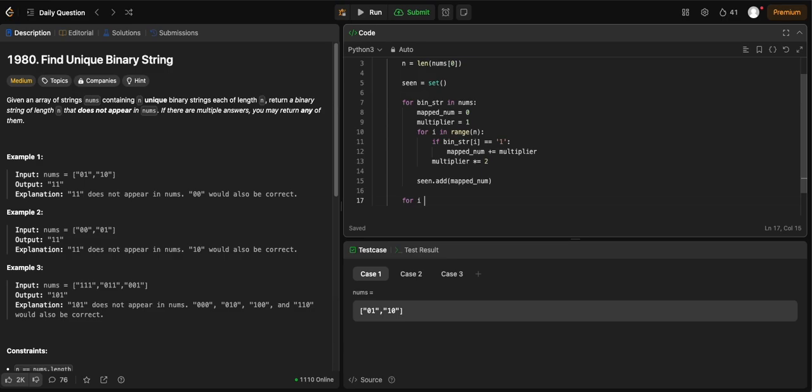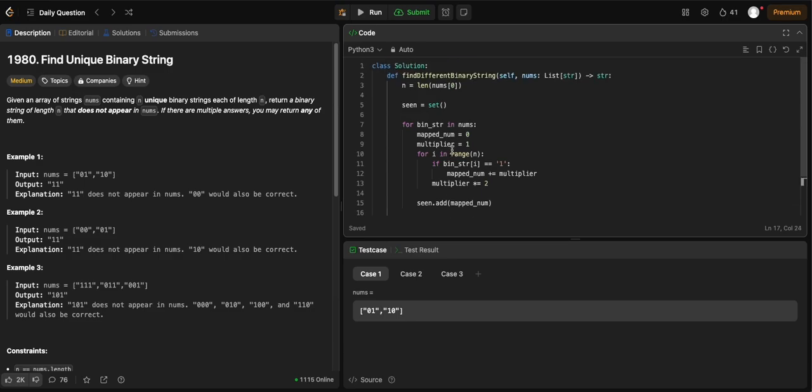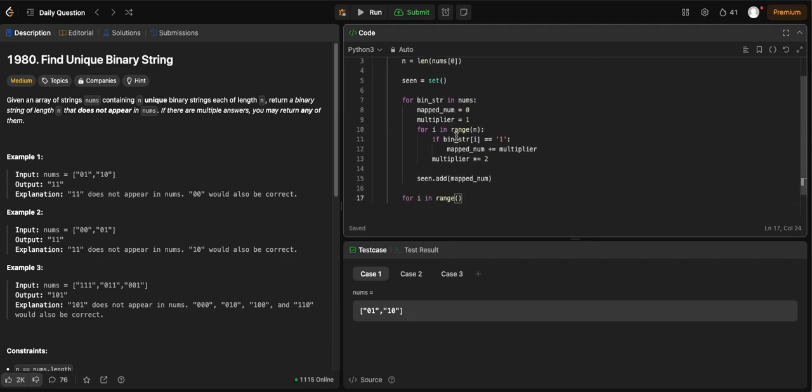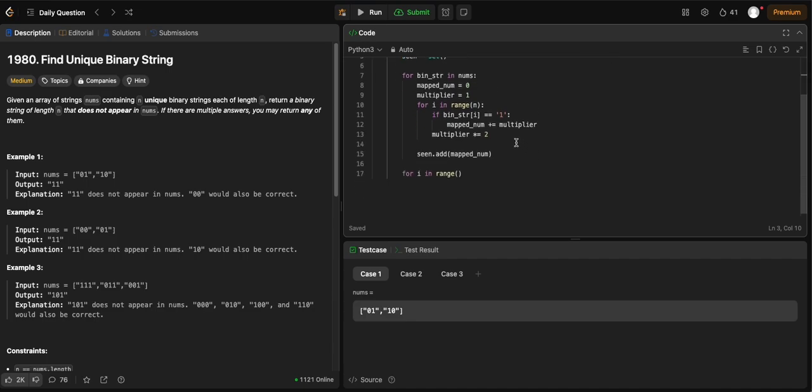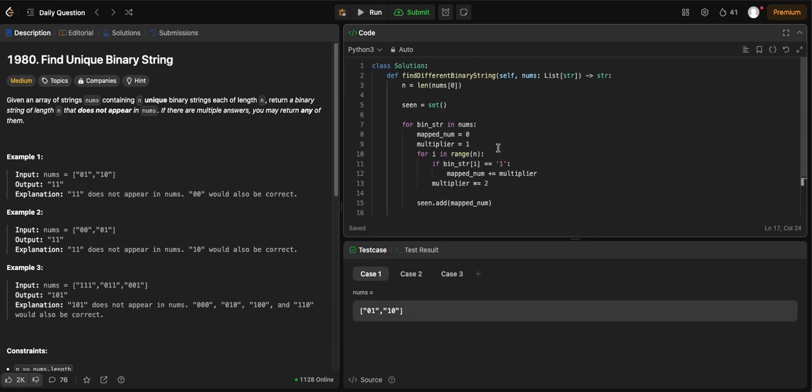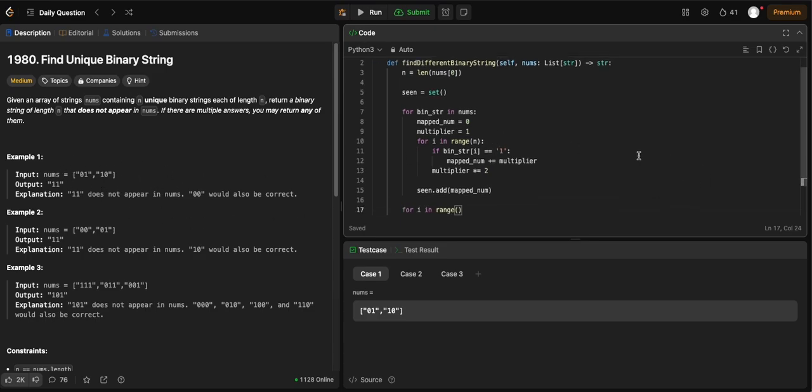And now for i in range, how many numbers do we have to check? Well, we have to check from 0 all the way to 2 to the power of n, right? Because that's the number of binary strings of length n, of course.